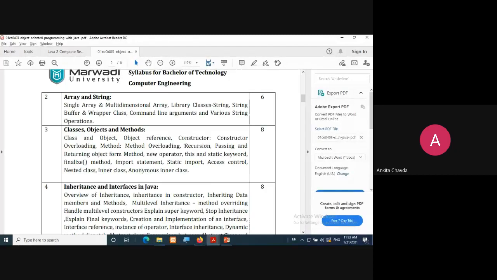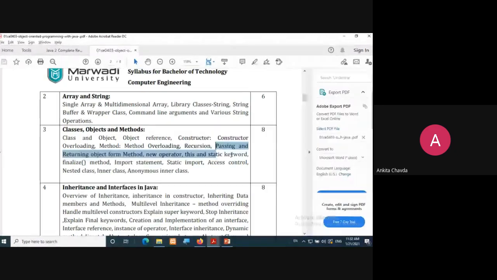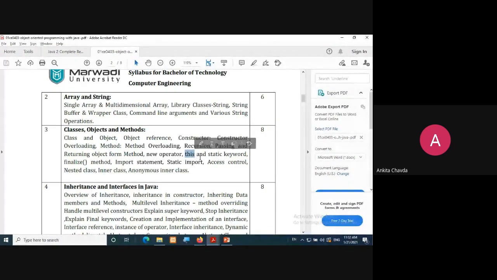That you know what is recursion. That you know passing and returning object from the method. That even you know what is new operator. Then this keyword. This is again we have seen in C++ also. Static keyword also we know. Then some of the new features will be there, one or two topics, right? Otherwise everything will remain same, right?